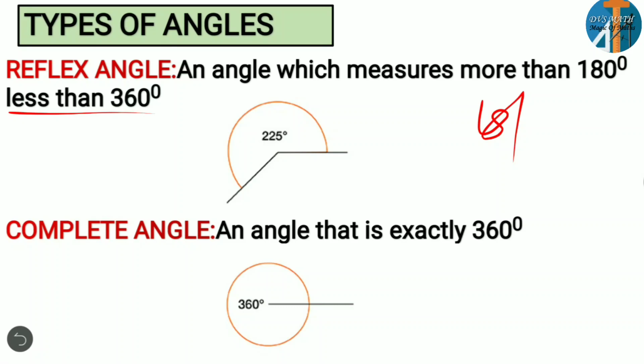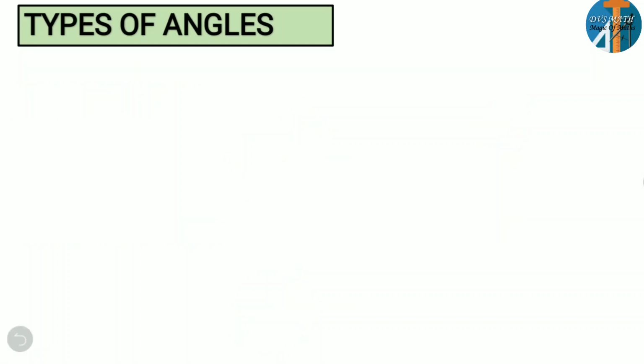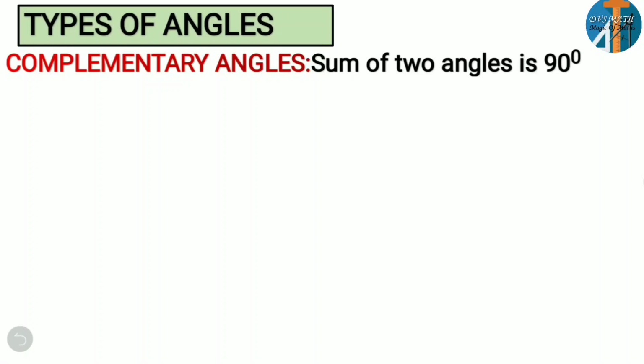Okay, next let's move on to the next concept, that is complementary angles. Complementary angles mean the sum of two angles is equal to 90 degrees. That means if you add up two angles, and the sum is equal to 90 degrees, then we are going to call them complementary angles. Remember this is also a basic concept. For example, you can observe 52 degrees, 38 degrees. If you add up these two, you are getting 90 degrees. So the sum of two angles is 90 degrees.